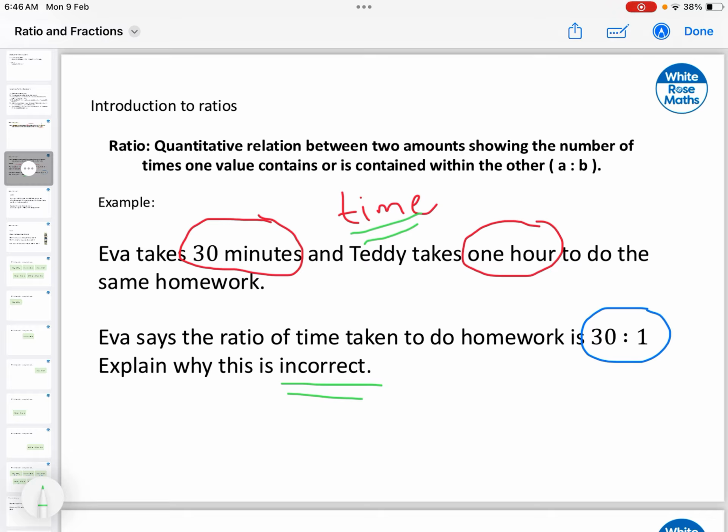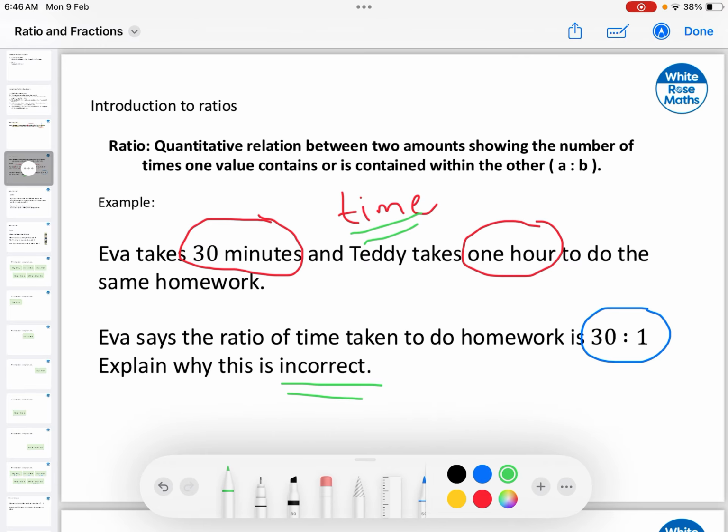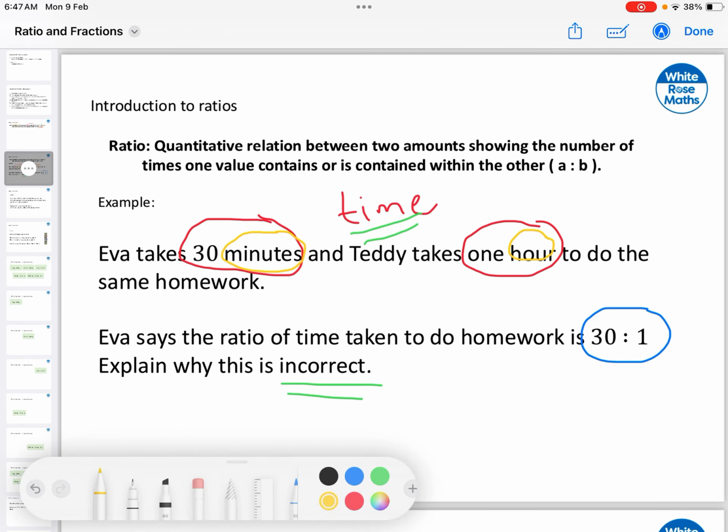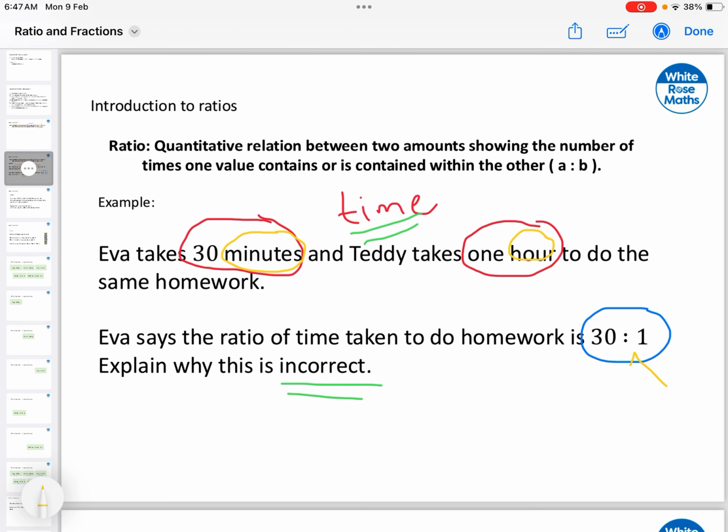You can compare how much she takes compared to Teddy, but the problem is how she's writing the ratio. And the biggest issue here is that her time is being defined by minutes and his time is being defined by hours. So you cannot make a comparison by using different units. That's why this proposal for her is completely wrong.